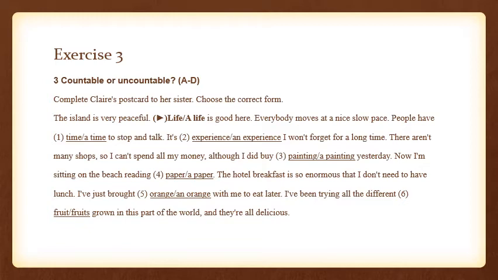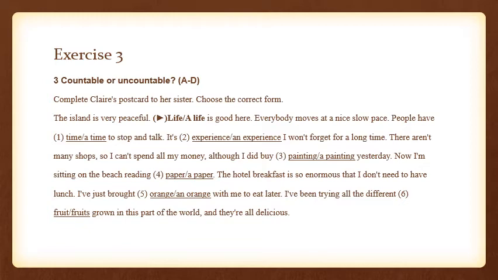So exercise number 3 is considering the parts A to D, where we discuss different examples about potatoes, sport, paper, or coffee. The question is: complete Claire's postcard to her sister, choose the correct form. Now they have given you a situation here that Claire has gone to some place and has sent a picture postcard to her sister. She has written something at the back of the postcard. The island is very peaceful. Life or a life is good here.